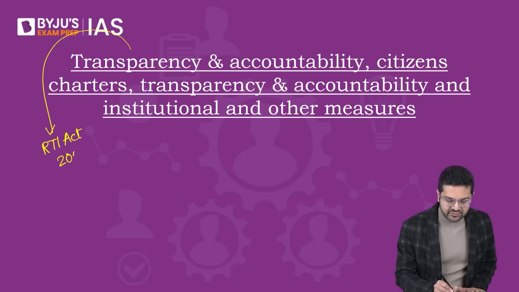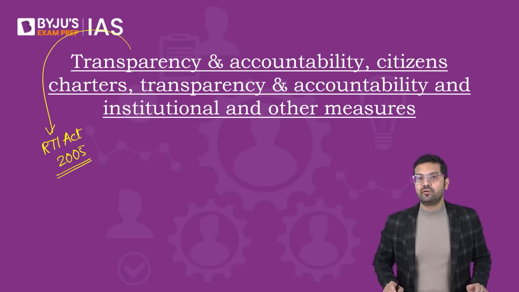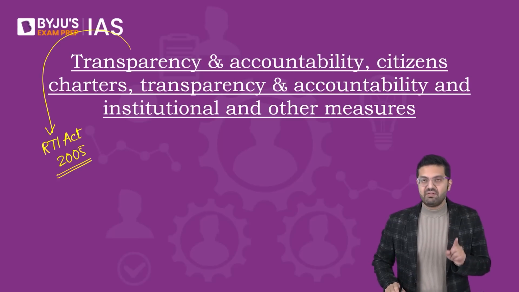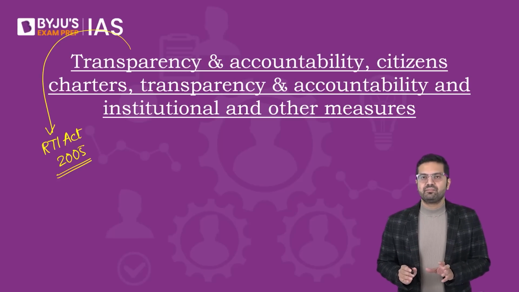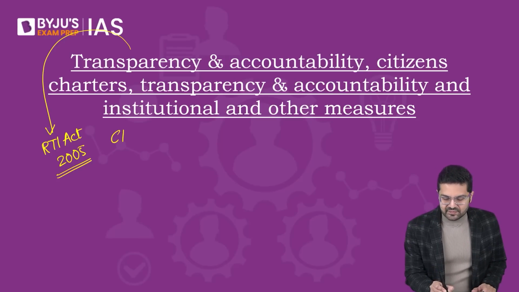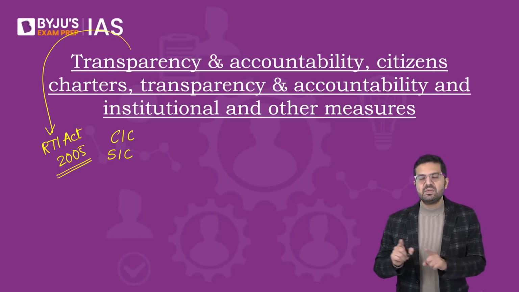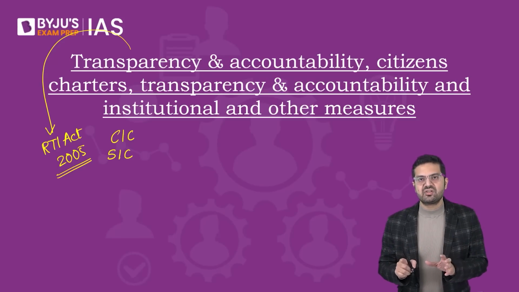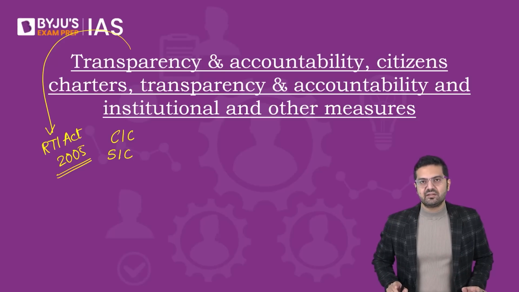This act was passed in the year 2005 and is called the Master Key of Good Governance. So we will have to study the law per se, the basic provisions, including bodies like the CIC and the SIC, the Central Information Commission and the State Information Commission in respective states.